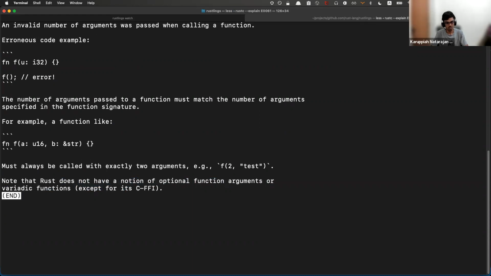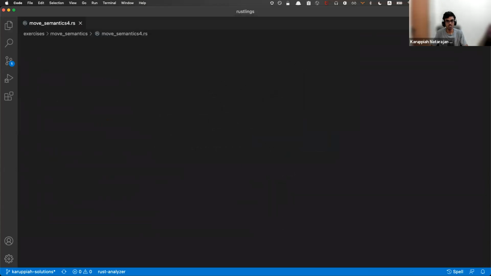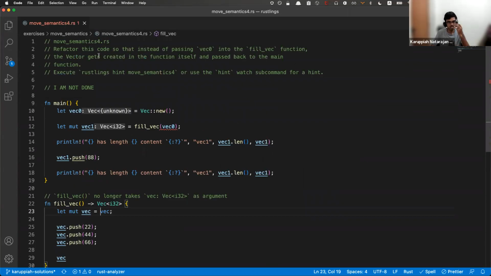So with that, let's go ahead and check this out first of all. So go here. Refactor this code so that instead of passing vec0 into the selector, the vector gets created in the function itself and passed back to me. So you should create the vector inside the function itself. It no longer takes a vector in as an argument. Okay, cool. So this is wrong then. Interesting. So remove this. And pass. Okay.